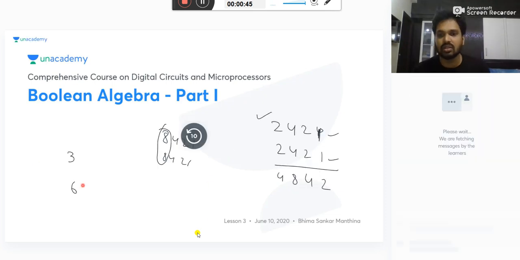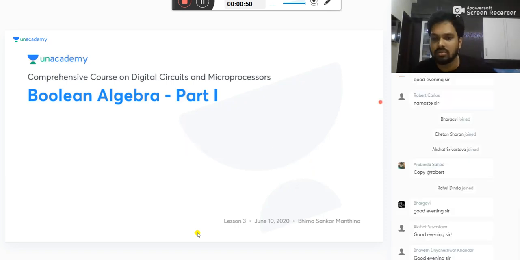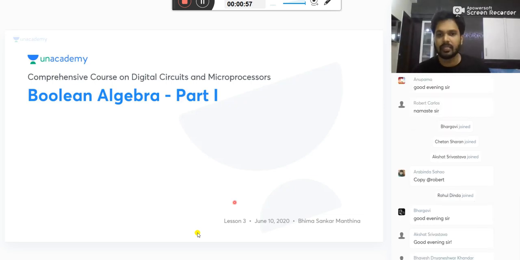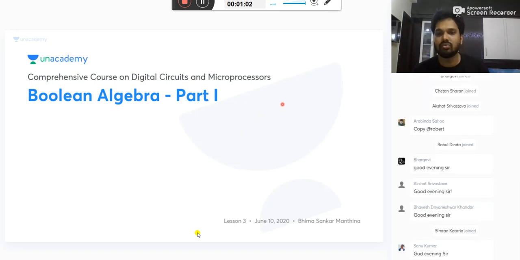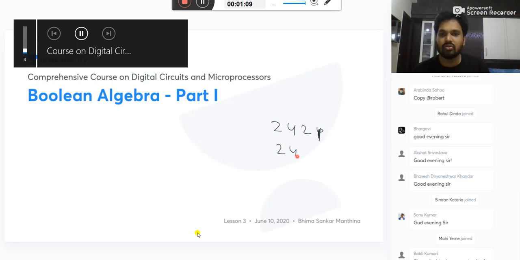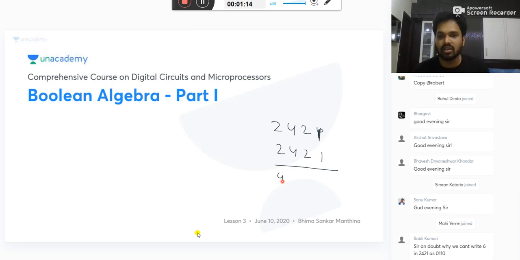And one each other, getting any carry also. No, Behra, it depends on the numbers you have taken. What is the operation you are performing? In 2421, Behra, if you take 2421, your other number is also 2421. Here, what is the advantage? Maximum is 4 here, maximum is 8 here, maximum is 4 here, maximum is 2 here. There is no chance of getting any carry here.